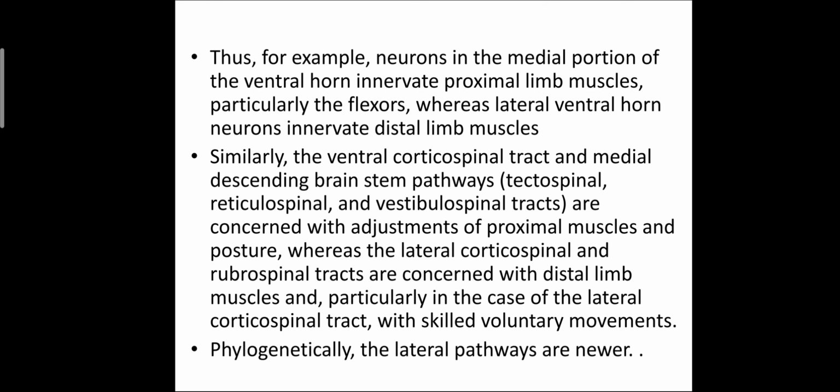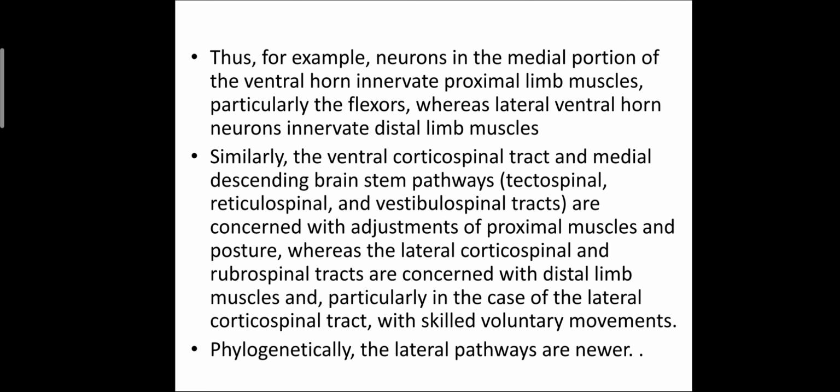So for example, neurons in the medial portion of the ventral horn innervate the proximal limb muscles, particularly the flexors, whereas the lateral ventral horn neurons innervate the distal limb muscles.